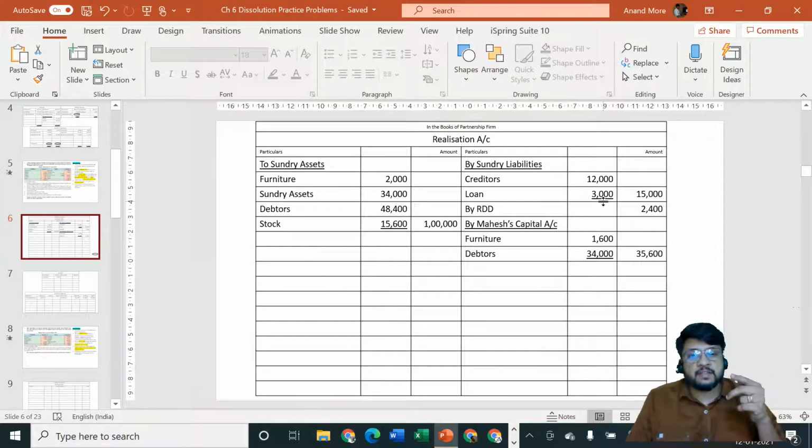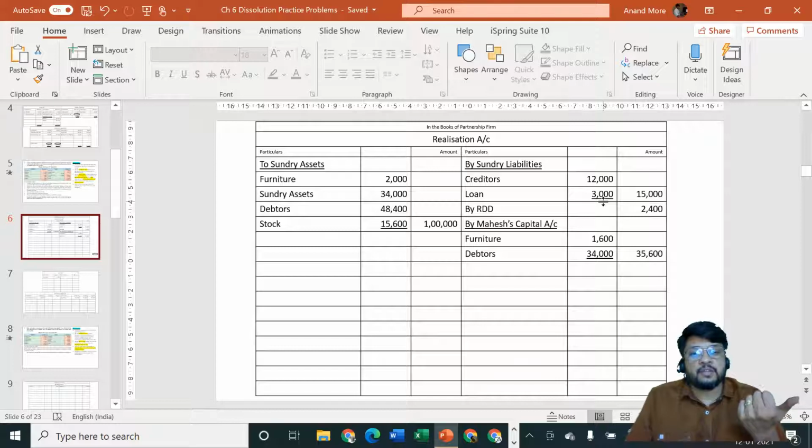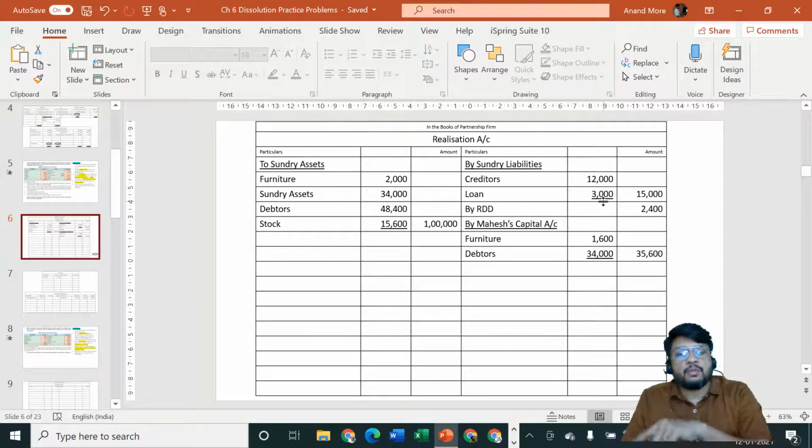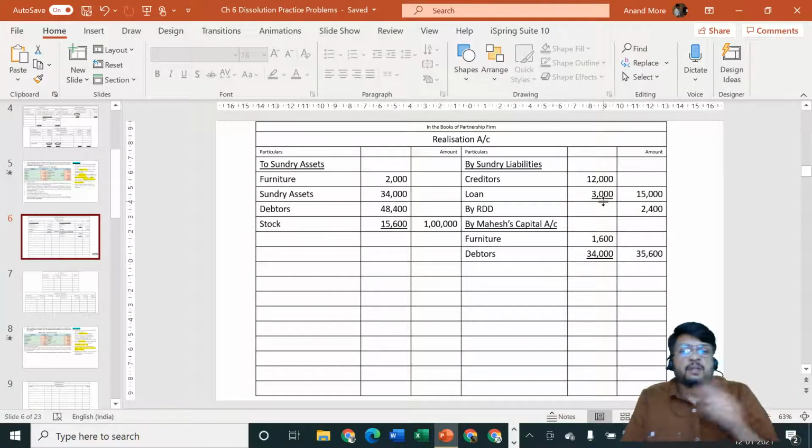So the real sentence is not creditors are going out and Mahesh is the receiver. But the real sentence is creditors are the receiver, they will get money. And who will pay them money? Firm is not going to pay the money. Money will be paid by Mahesh. So entry will be creditors account debit to Mahesh account, but creditors are already sitting in realization account. So entry will be realization account debit to Mahesh account.